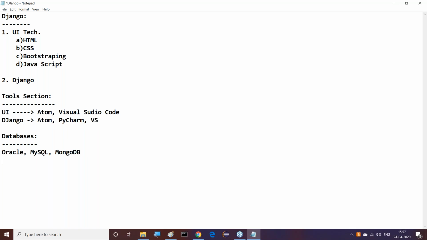If you want to use MongoDB, then no problem. Oracle and MySQL are sure, but MongoDB depending on our requirement I'm able to use. Tools for UI and Django I've given separately, and databases I've given clearly. Right, sir. So this is the content we are going to do.